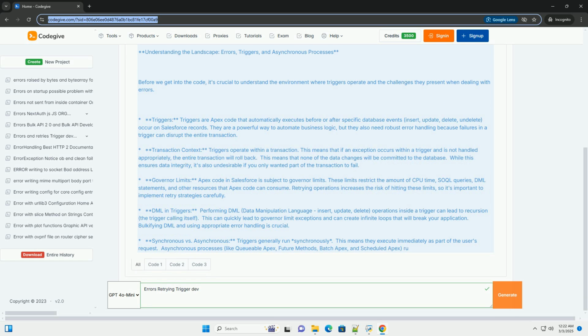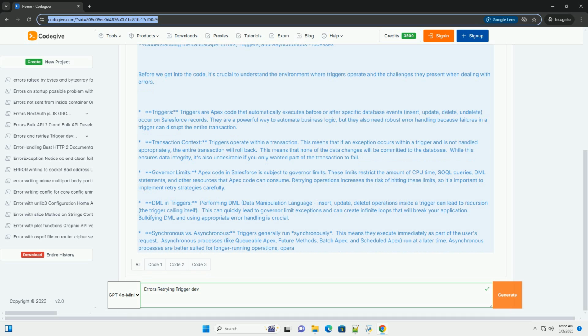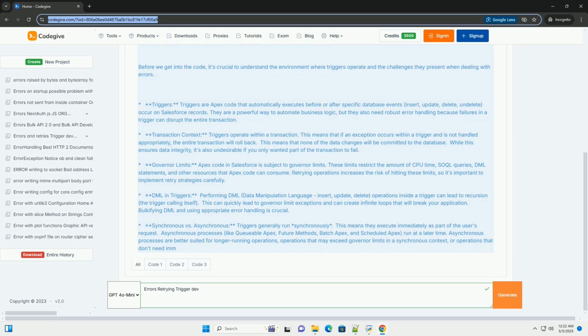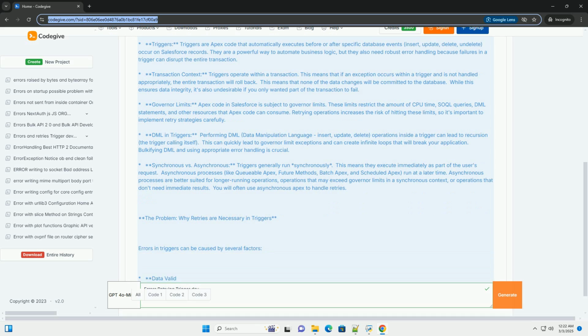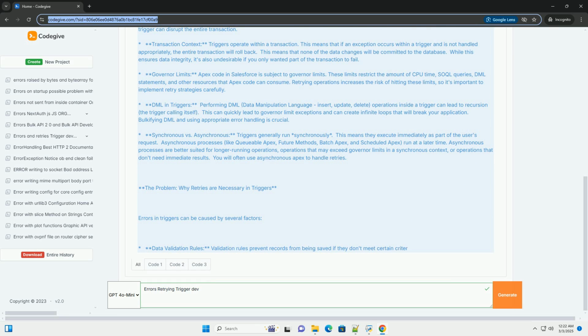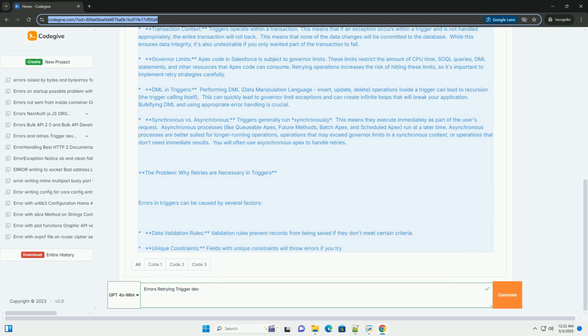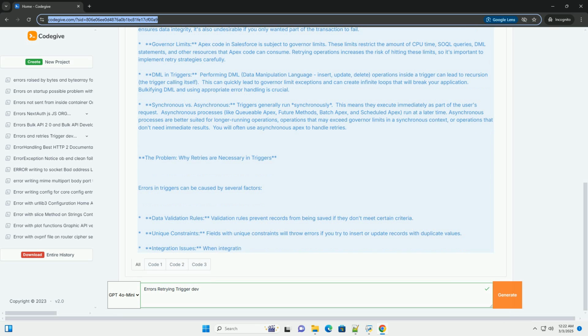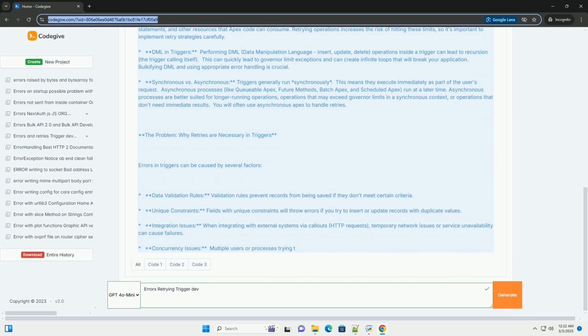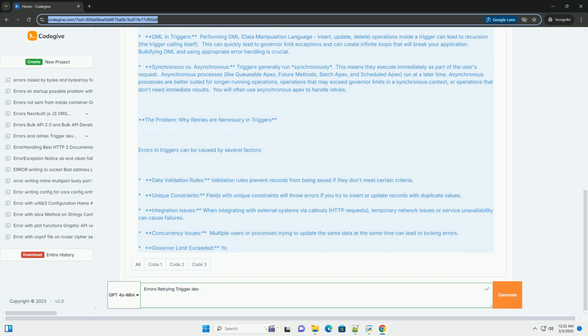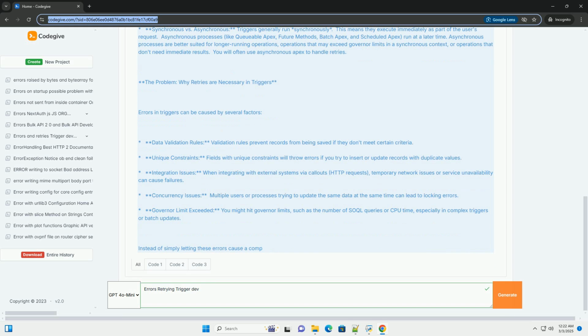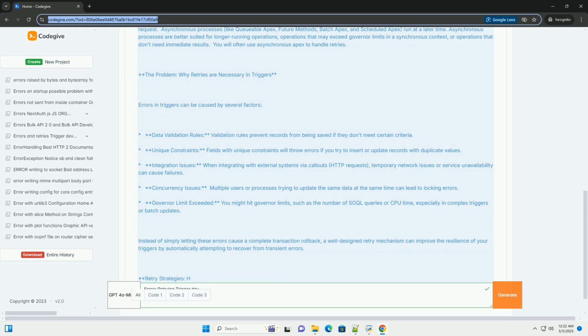They are a powerful way to automate business logic, but they also need robust error handling because failures in a trigger can disrupt the entire transaction. Transaction context. Triggers operate within a transaction. This means that if an exception occurs within a trigger and is not handled appropriately, the entire transaction will roll back. This means that none of the data changes will be committed to the database. While this ensures data integrity, it's also undesirable if you only wanted part of the transaction to fail.